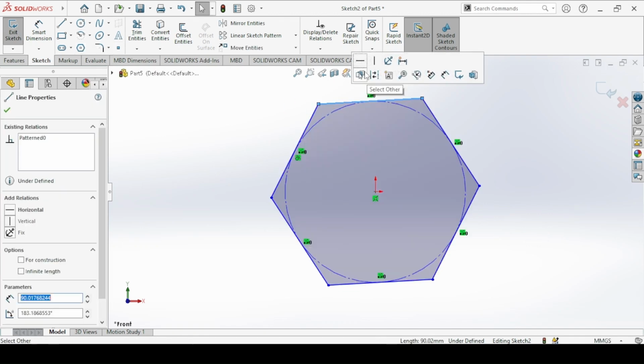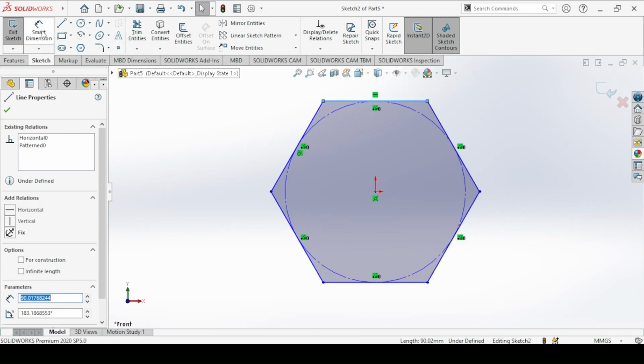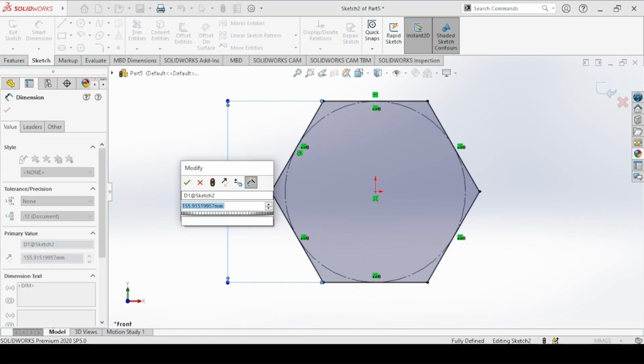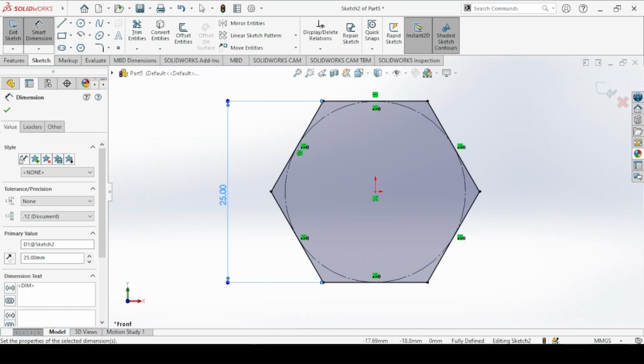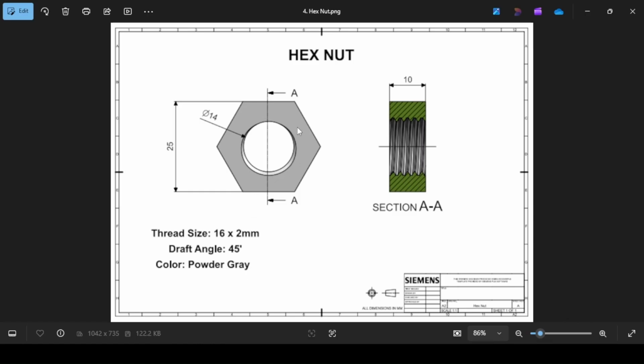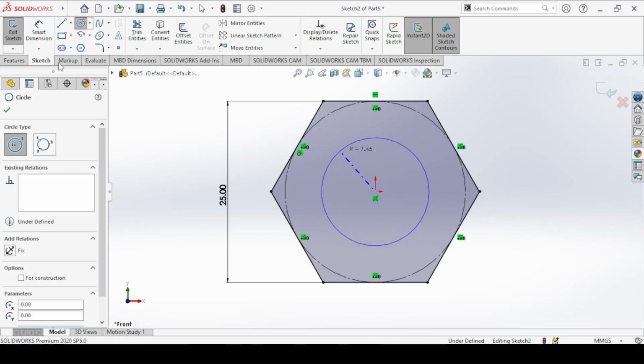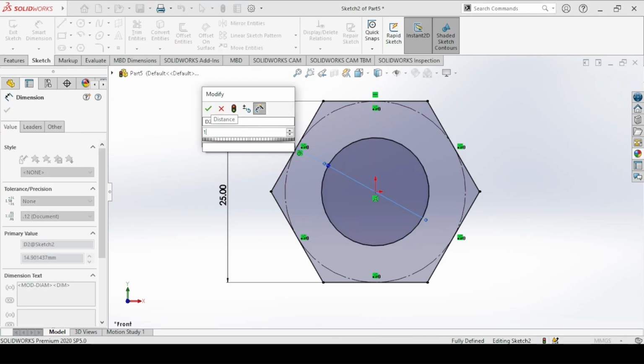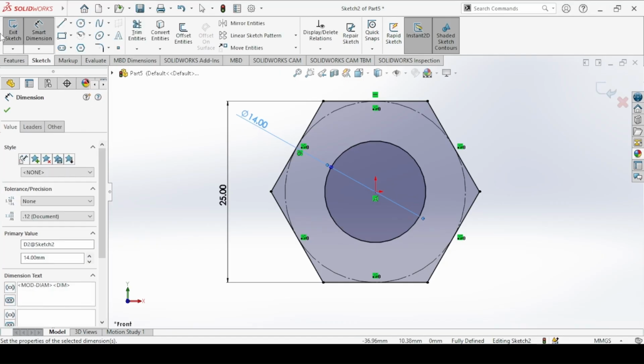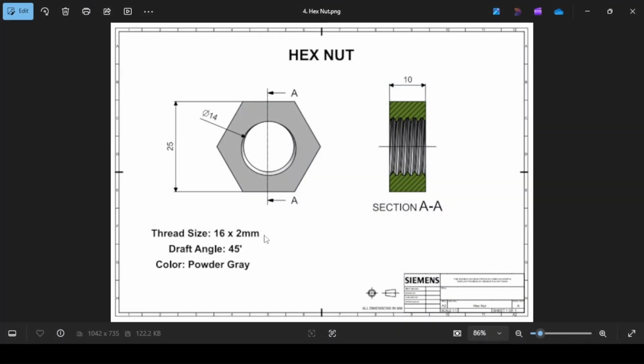Make this a horizontal line, and the distance between the two horizontal lines here is 25 millimeters. We have the hole of diameter 14 here. Exit. And then the distance here is 10 millimeters.